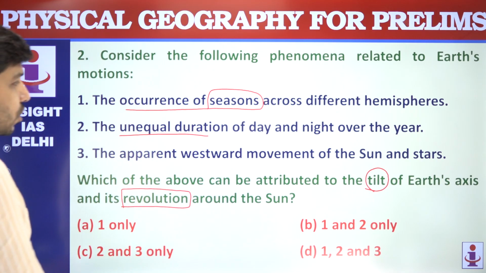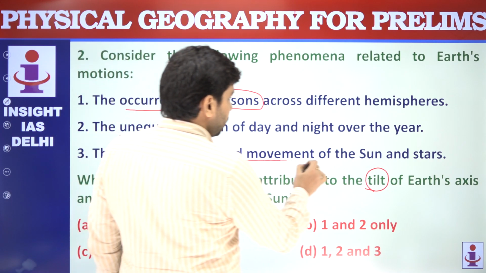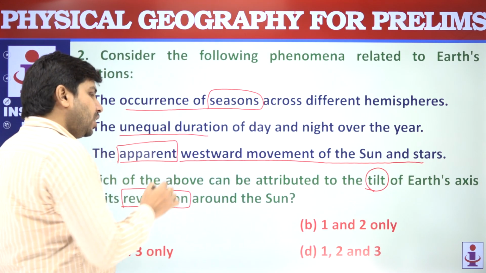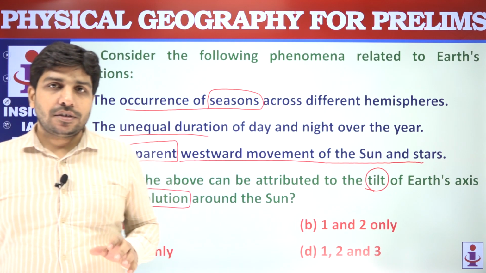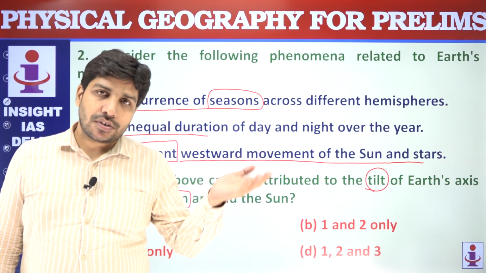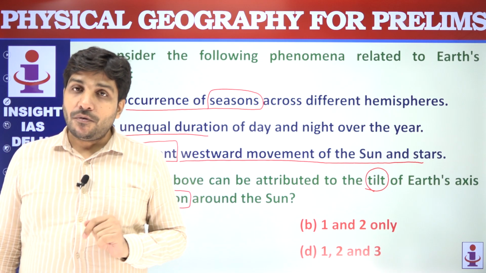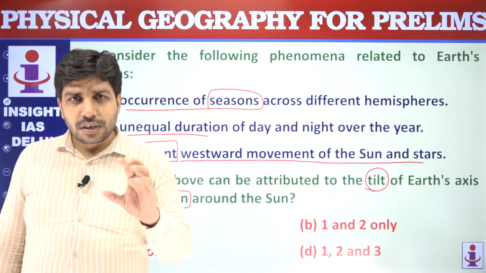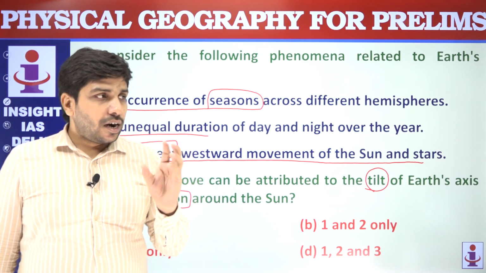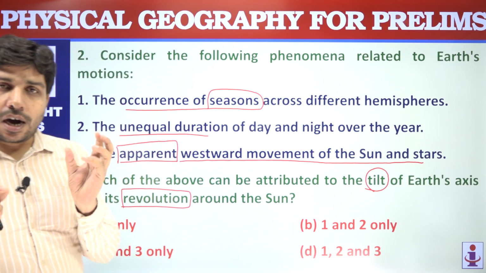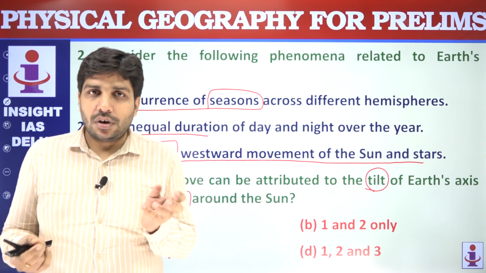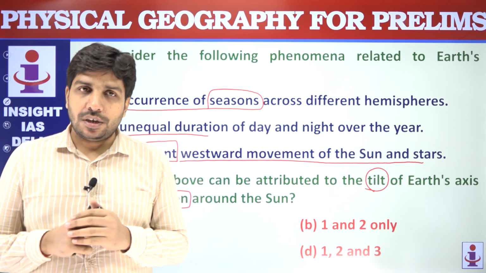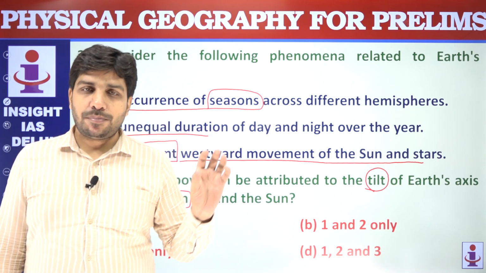The apparent westward movement of the sun. Apparent का मतलब क्या होता है? It appears that the sun is rising in the east and setting in the west. But the sun is actually not moving. It is the Earth which is rotating. अर्थ जब रोटेट कर रहा है तो it appears to us humans inhabiting the earth, हमें ऐसा लगता है कि the sun is moving, but the sun is static, sun अपनी जगह पे ही है.